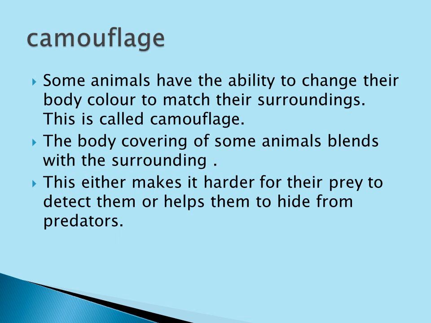The body covering of some animals blends with the surroundings, so the body color and the surrounding color are the same. Why are they doing this? It makes it harder for their prey to detect them, helps them hide from predators, and helps them find food. They are doing this camouflage.